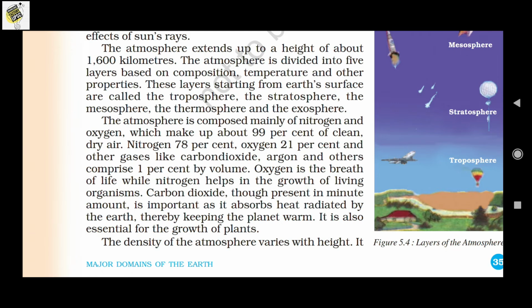Oxygen is the breath of life, while nitrogen helps in the growth of living organisms. We breathe oxygen, and nitrogen also helps in the development of living organisms. Carbon dioxide is present in a minute amount, and it absorbs the heat radiated by the earth, and it is also necessary for the growth of plants. So these are the main components of the atmosphere.